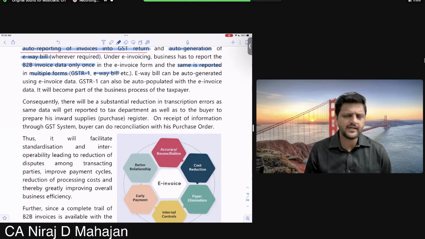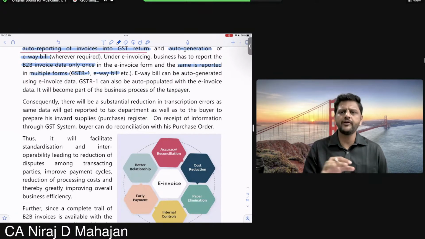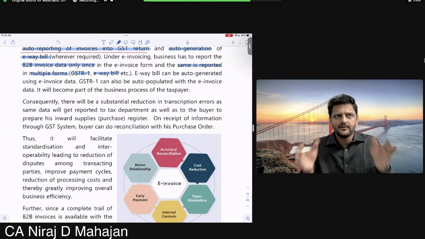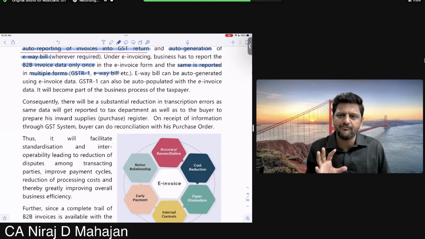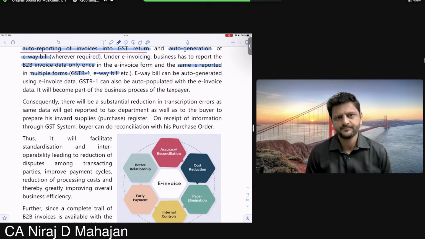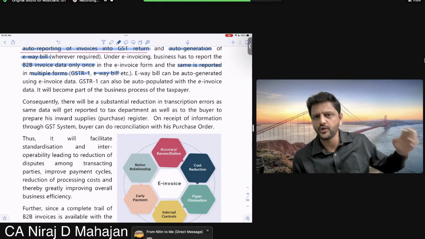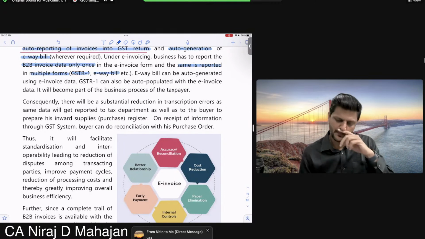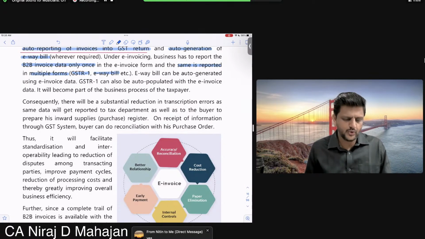You go to your ICAI self-service portal login, remember? Whenever you click on your profile, if at all you have noticed, you will see a little bit of a blank form at the start. You wait for 5 seconds, and the details are automatically populated over there. It captures your particular data from the database. So e-way bill can be auto-generated using e-invoice data.